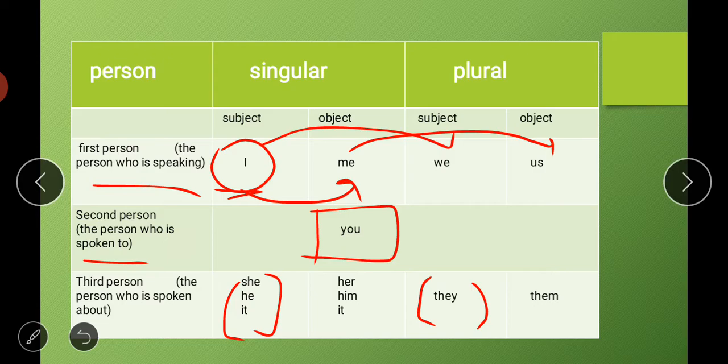Means we are talking about some people, so we simply say they. Then in case of object, for singular it will be her, him, her for she, him for he, and it will remain as it. And in case of object, we will use a word them. Understand? They will change to them. So like this we have three persons: first person, second person, third person, and then in singular and plural form. So you have to remember all these things.